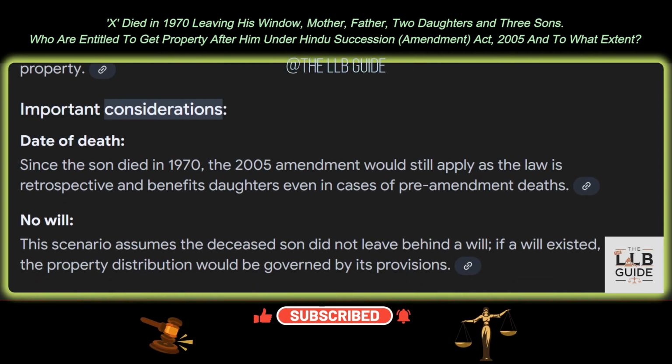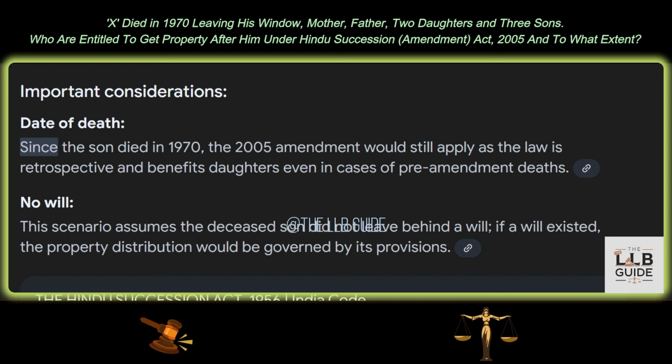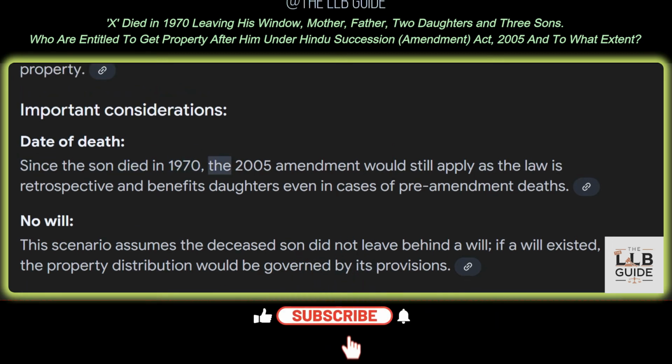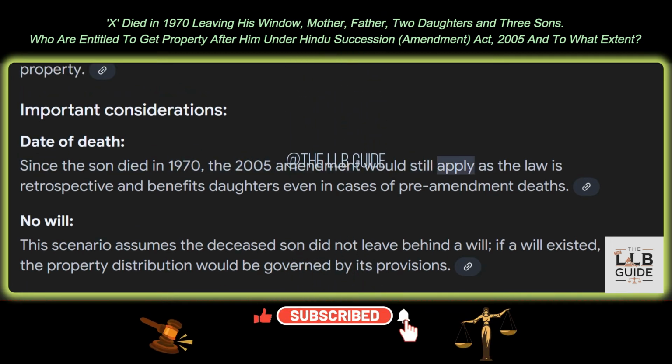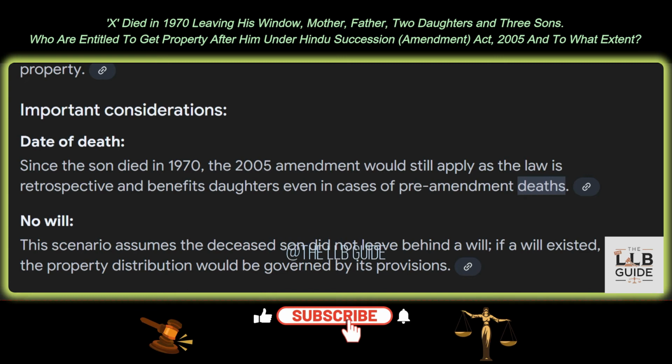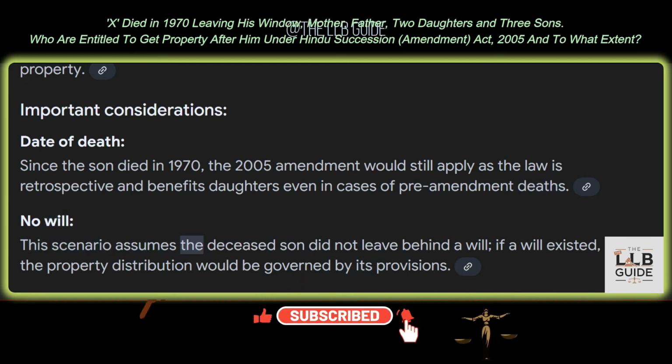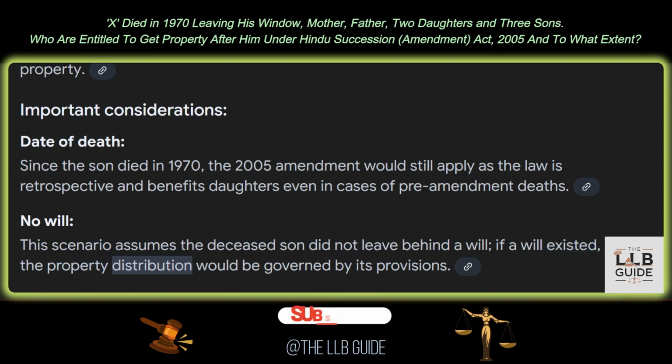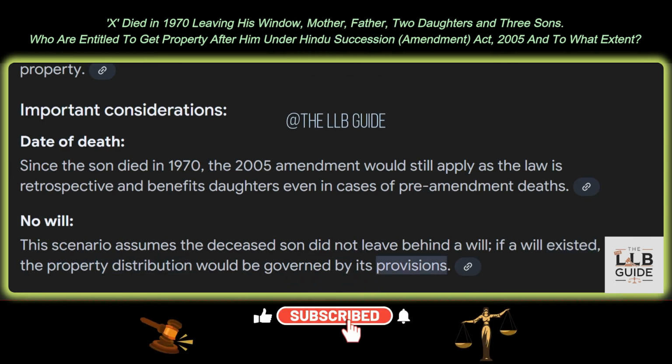Important considerations. Date of death. Since the son died in 1970, the 2005 amendment would still apply as the law is retrospective and benefits daughters, even in cases of pre-amendment deaths. No will. This scenario assumes the deceased son did not leave behind a will. If a will existed, the property distribution would be governed by its provisions.